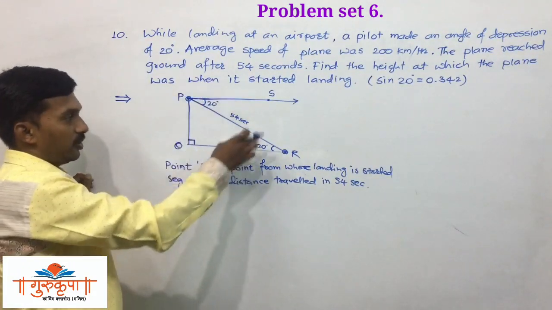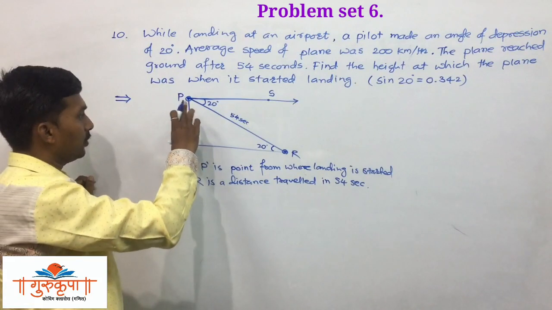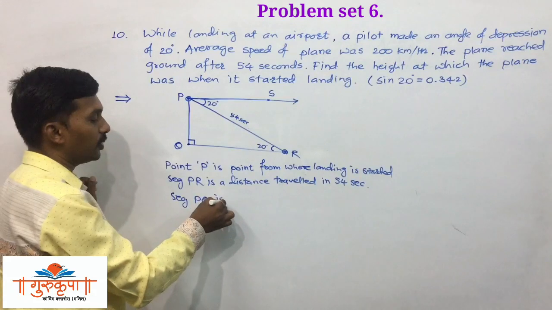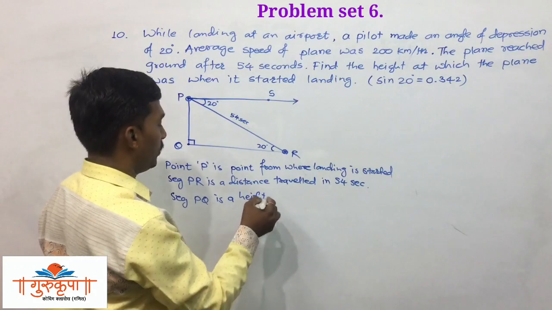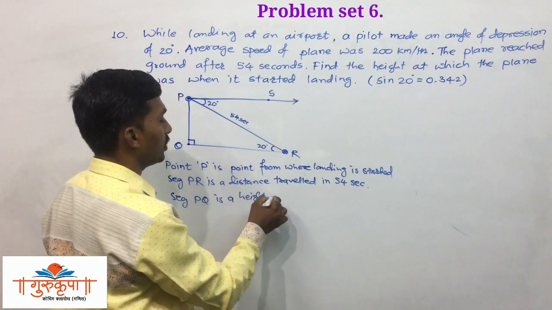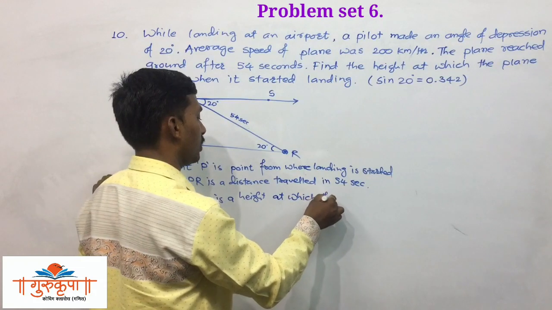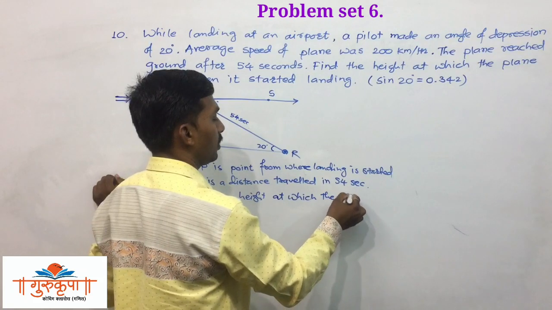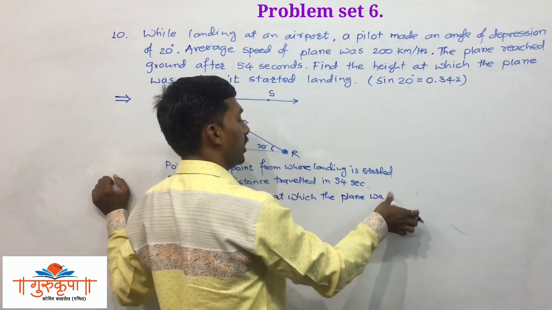So we have drawn the diagram here, and now we are writing the description. In the description we have to write seg PQ. Seg PQ is the height at which the plane is at the time of landing.